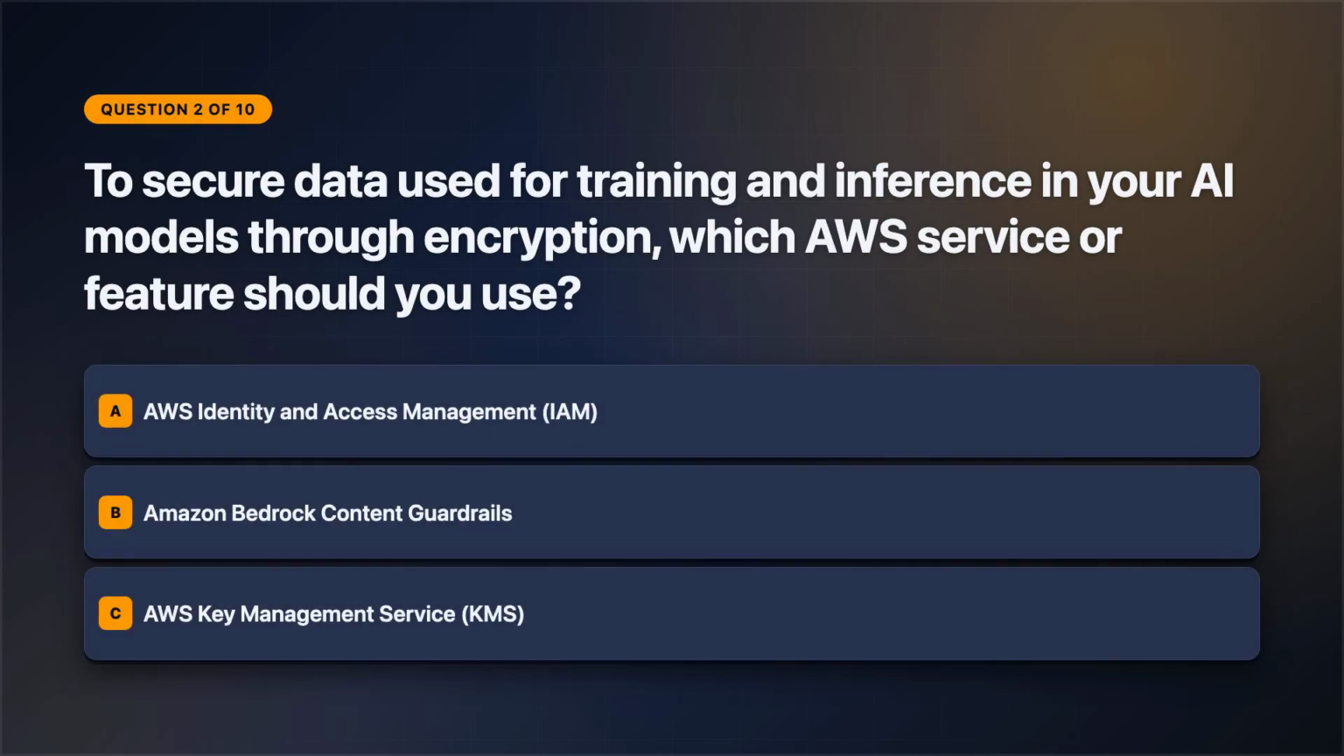Okay, we're on question 2. To secure data used for training and inference in your AI models through encryption, which AWS service or feature should you use? Select one answer. Review the answer choices on screen.